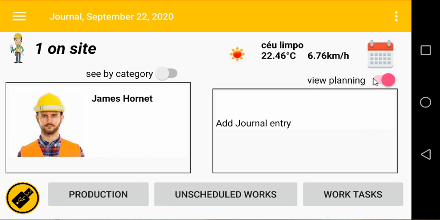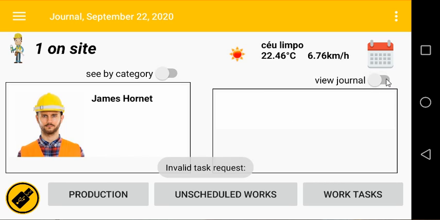The next version will also include a view of the planning of works that are planned for the current day at the construction site by toggling this button here. At this moment it is not showing anything because there are no work tasks planned for the current day.